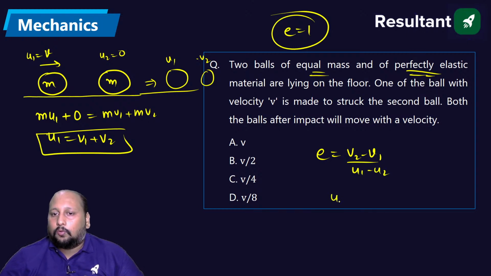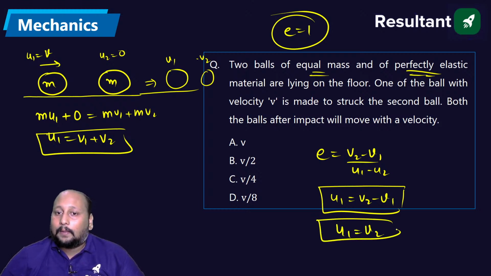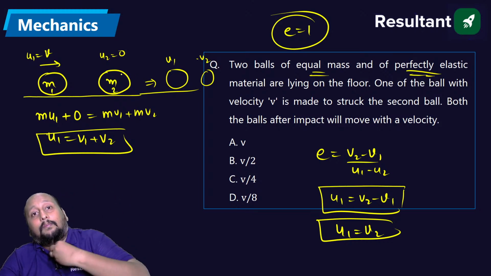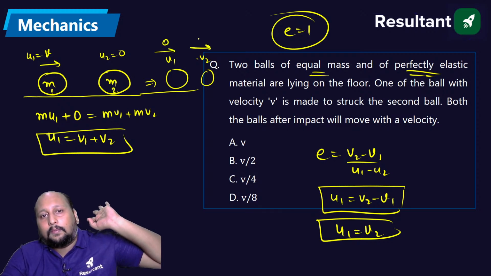From here u1 is equal to v2 minus v1. Add both. If I add, we will get u1 is equal to v2. That means after the collision, let's say this is 1, this is 2, body number 1 will be completely giving its velocity to body number 2. This will be 0 and this will be v.